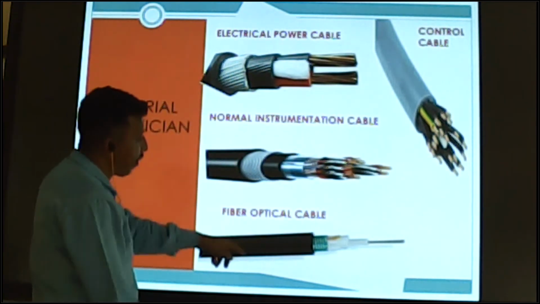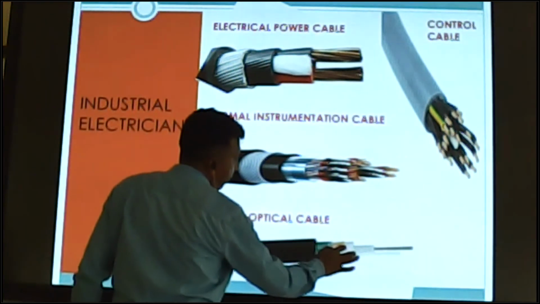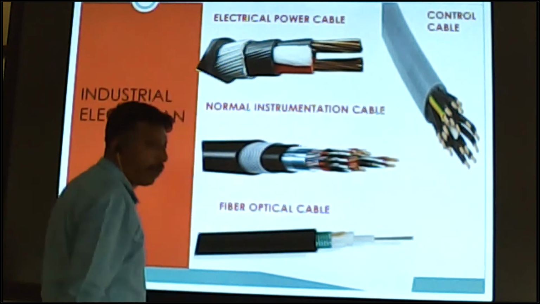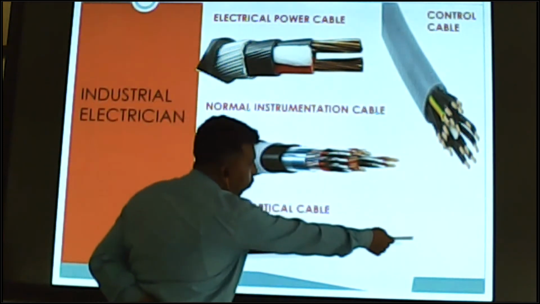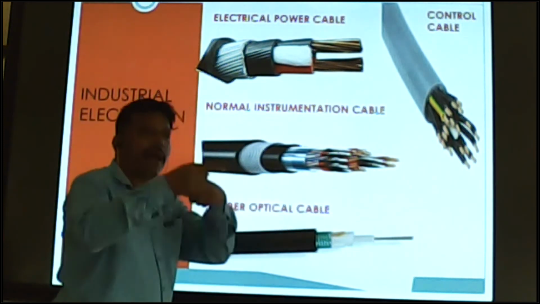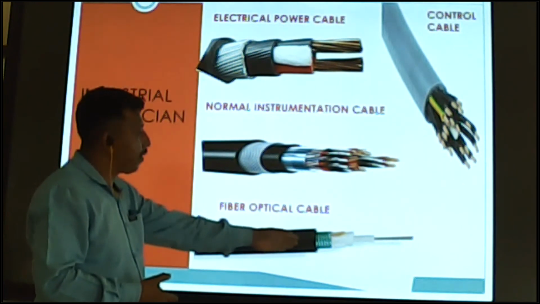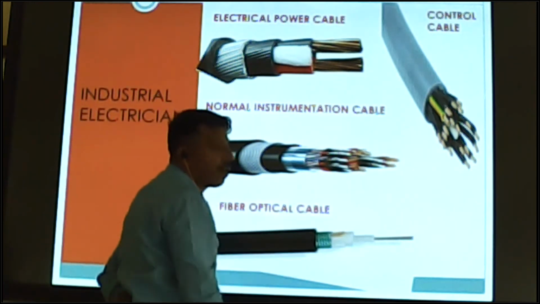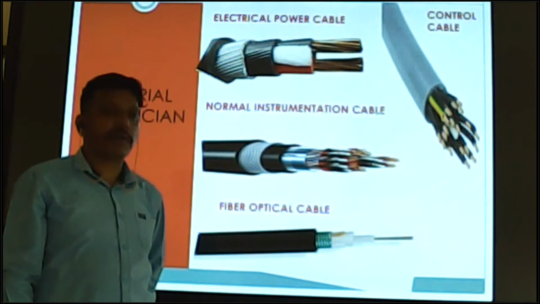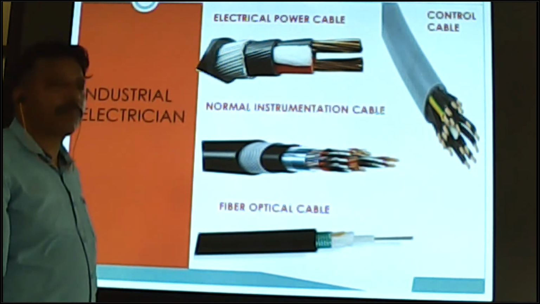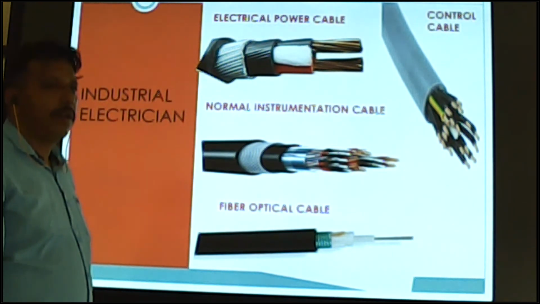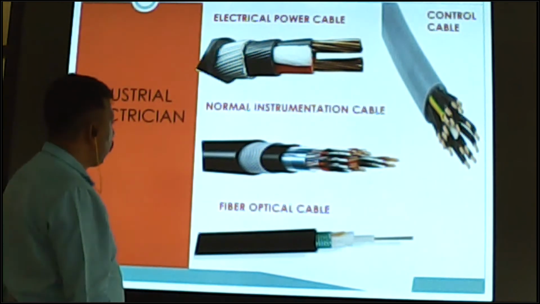And this one is fiber optical cable. Inside is 1 core, covered outside by glass, FRP. This is single core, 1 core fiber optical cable. We have it available up to 7 cores also. It is as per site requirement, how many cores are required.